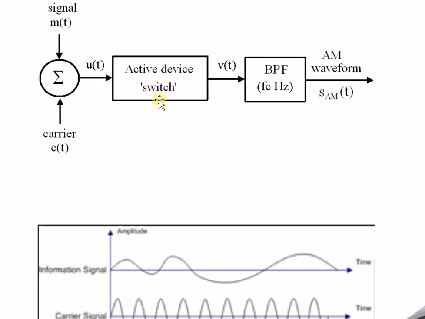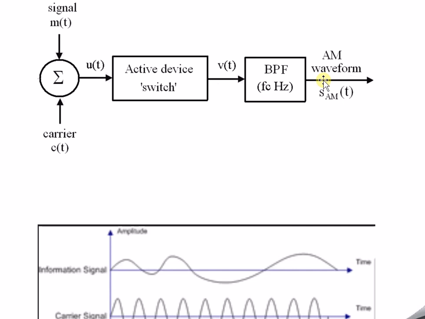Based on this, the switch will be on or off based on the carrier signal C of t, and the output will be V of t, and then we have to pass it to the band pass filter FC in hertz. Okay, so what is this band pass filter and why is it required basically?